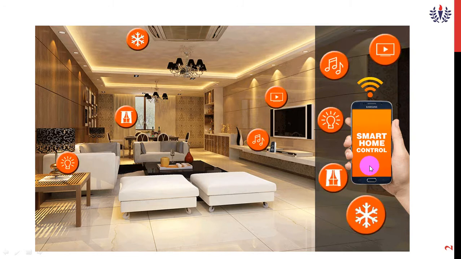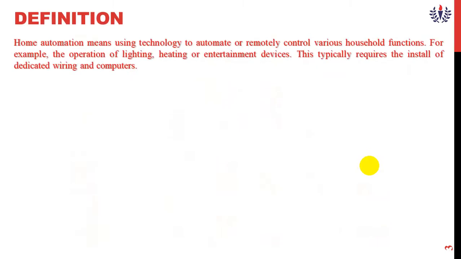So in this lecture I am going to explain the necessity and the components of home automation, what type of block diagrams are available, and why we need home automation. The definition I already explained: home automation is a technology to automate or remotely control various household applications.